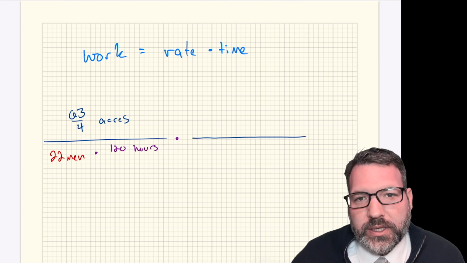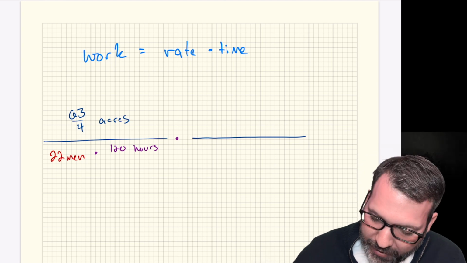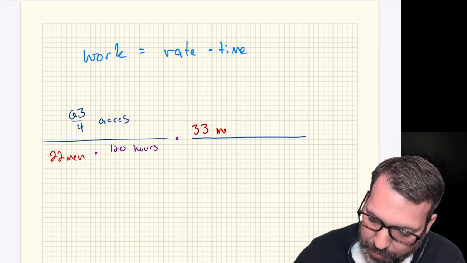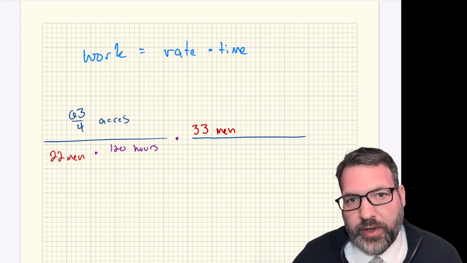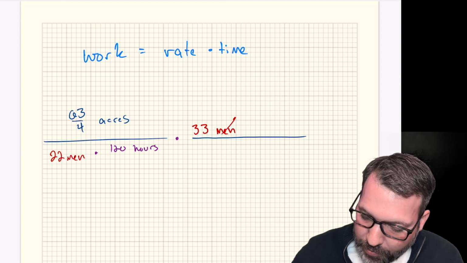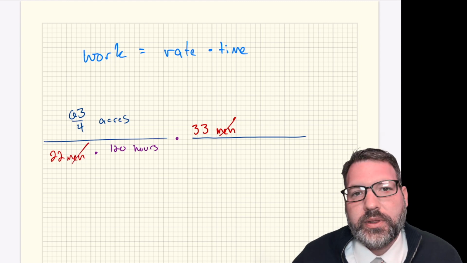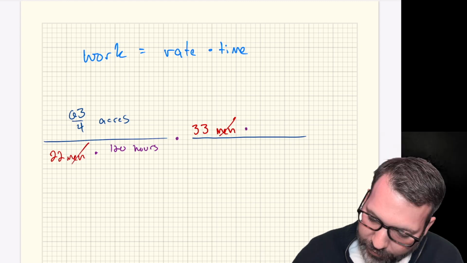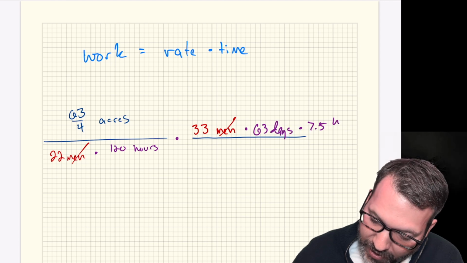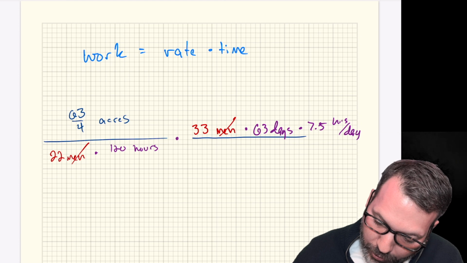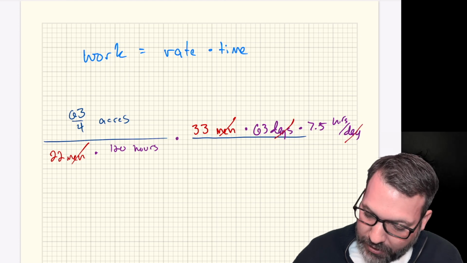Because I'm approaching this as a dimensional analysis question, I can see now, to cancel out those men, I'm just going to put the 33 men in my numerator now. Those are the 33 men who are working on the new number of acres that I'm trying to solve for, and having men in the numerator is going to cancel with the men I already had in the denominator. Of course, I also need to think about those 63 days of 7.5 hours each, in other words, per day. And so the days are going to cancel right there.